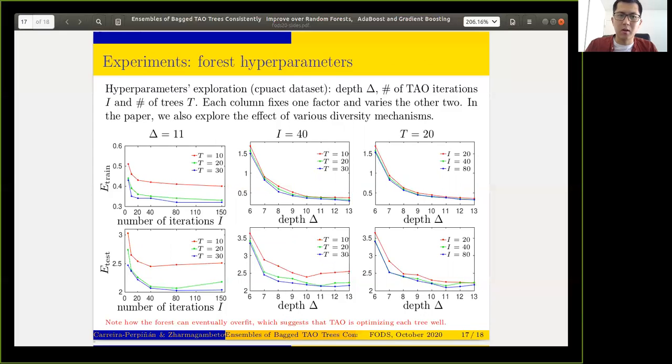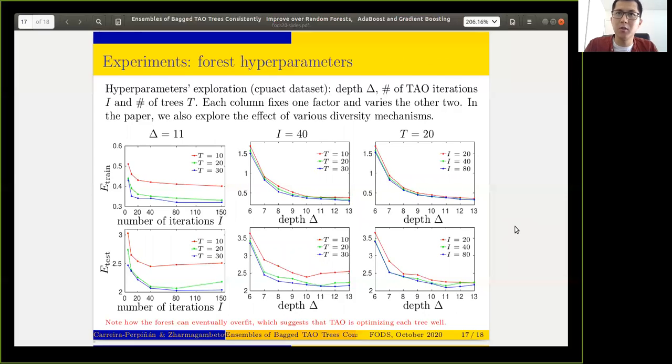In this slide, we explore the effects of various hyperparameters. The most important ones are the number of trees, tree depths, and number of iterations. The overall picture is more or less clear. Each tree should be trained for as many iterations as possible. Also, depths and number of trees should be as big as possible, but avoiding overfitting. Overfitting can be clearly observed in the left bottom and middle bottom figures.